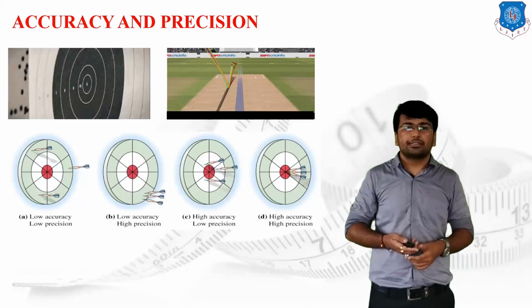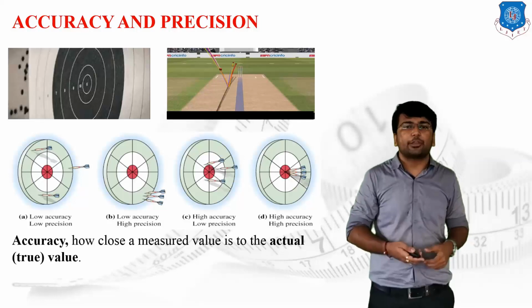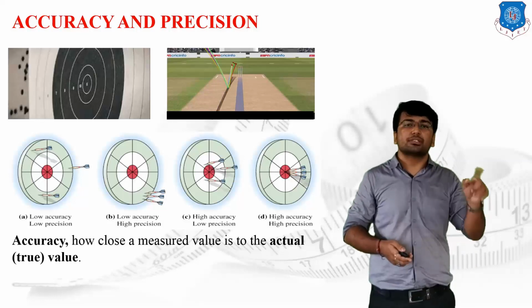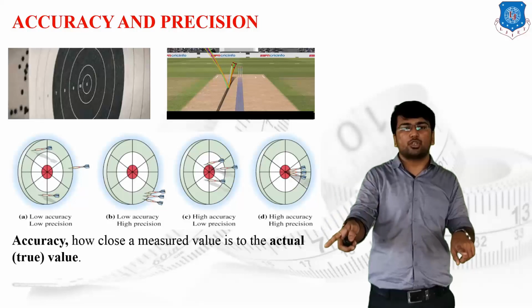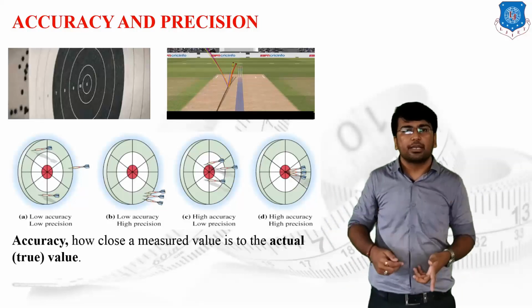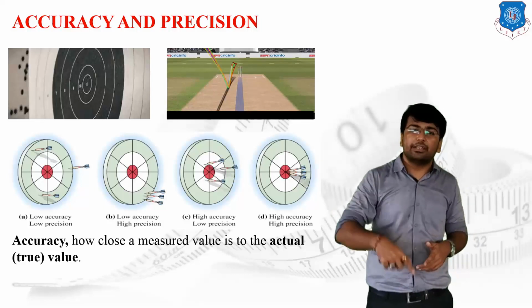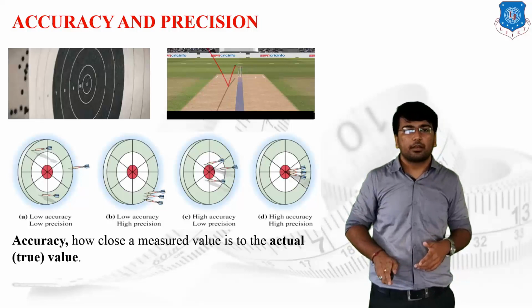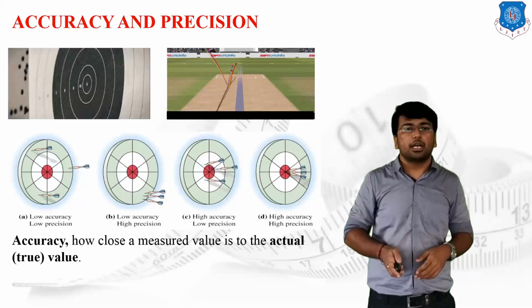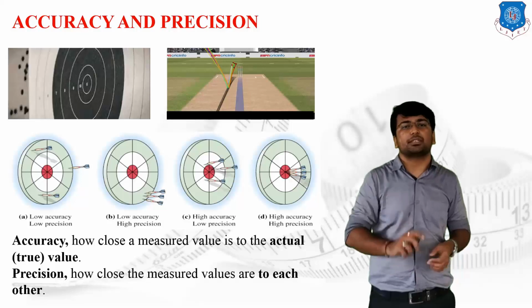Now we are going to discuss the basic definition of accuracy and precision. What do you mean by accuracy? Accuracy means how close a measured value is to the actual, or the true value. As I have told you, if I have to hit the middle stump, then how many times I hit the middle stump defines my accuracy. Next one is precision. Precision means how close the measured values are to each other.